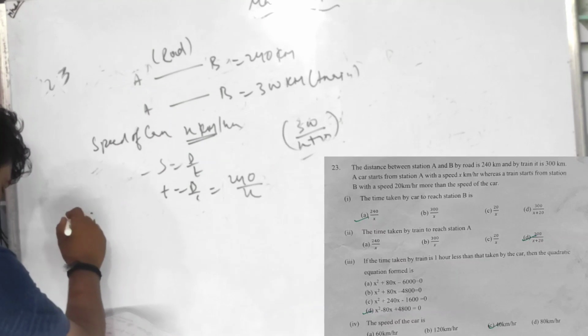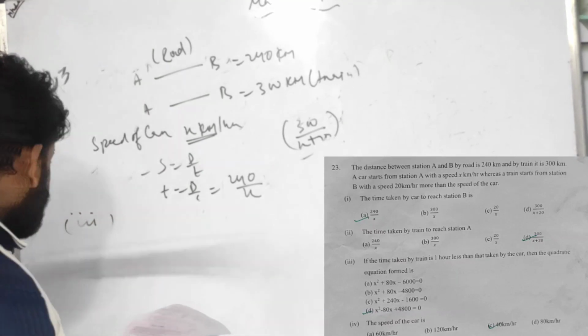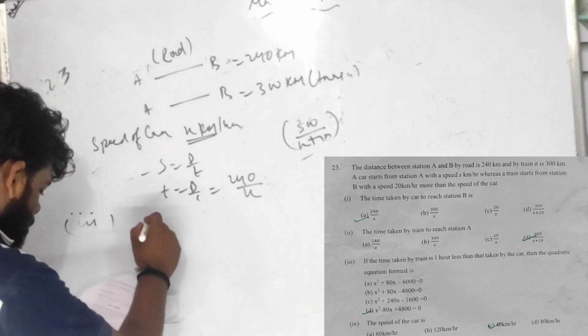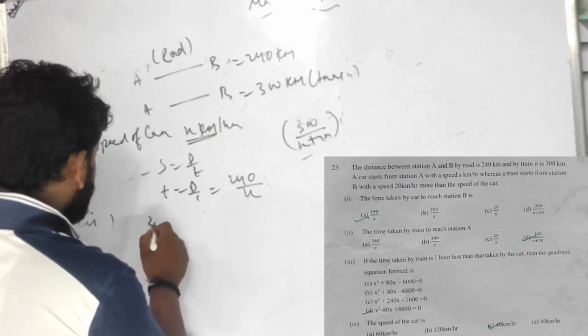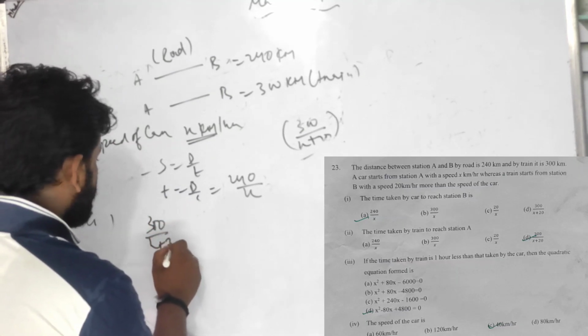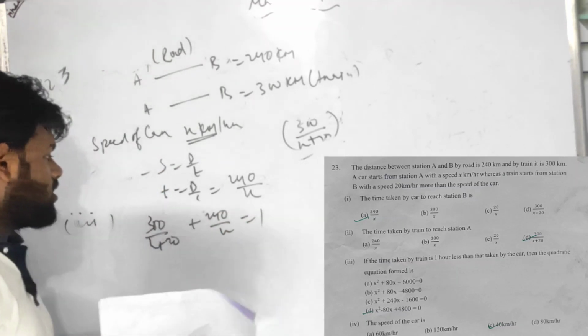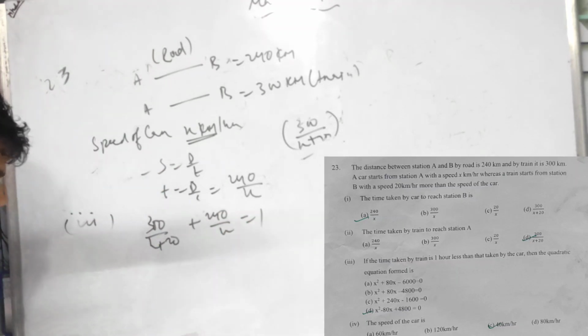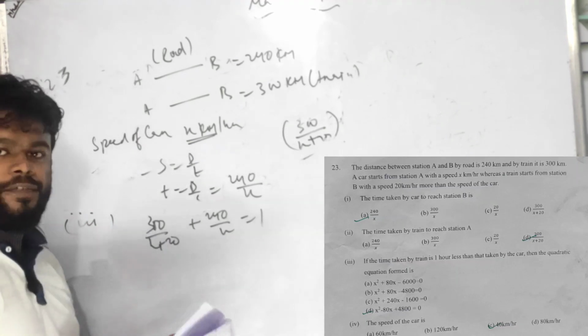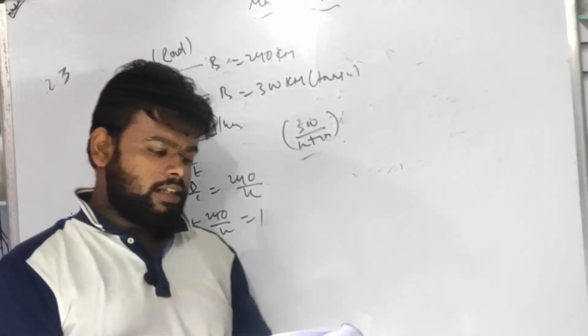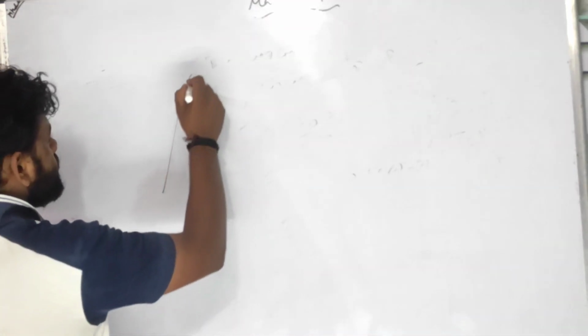Bit 3, nothing, very easy. In bit 3 it is given: 300 by x plus 20, plus 240 by x, equals 1 less than 1. Do it with the simple formula and you will find it yourself. Bit 3 and bit 4 are your homework. You do it on your own, children, right?